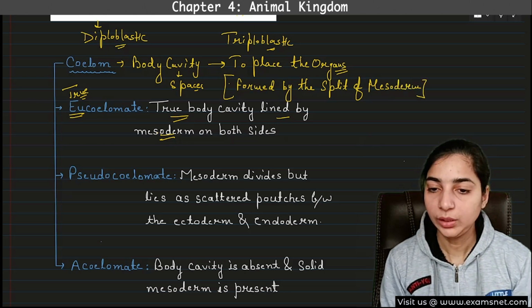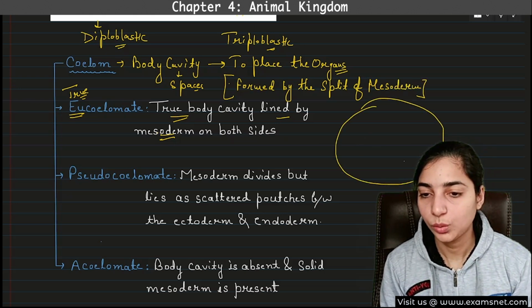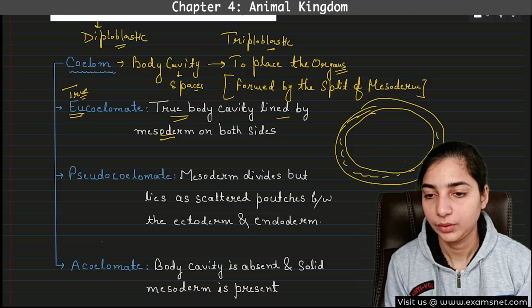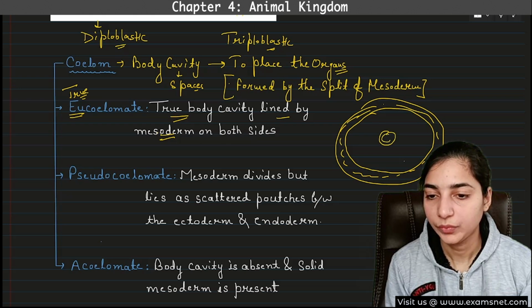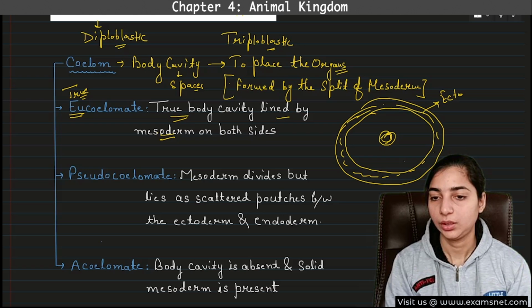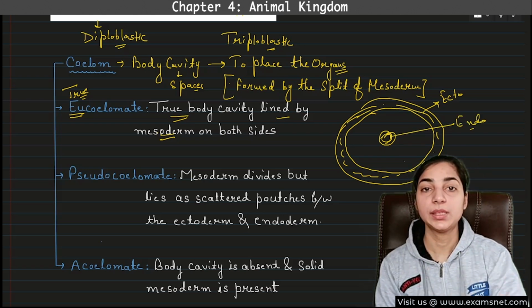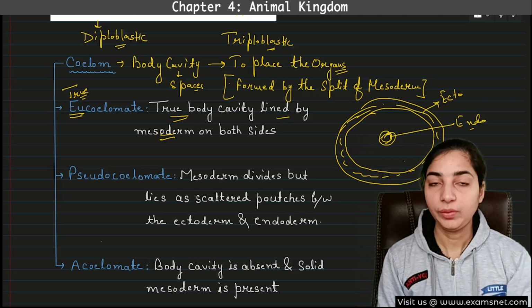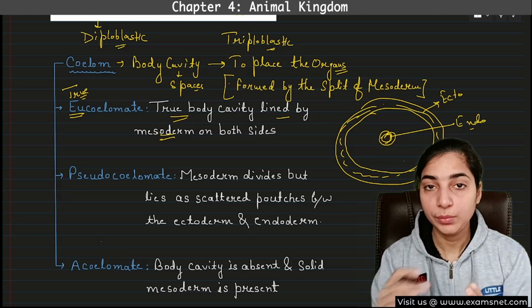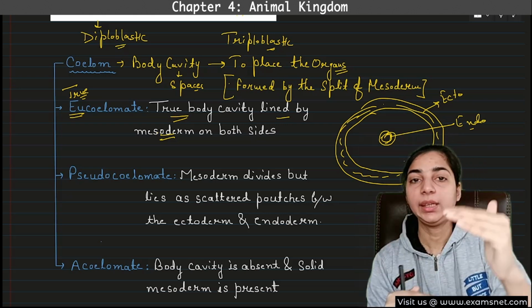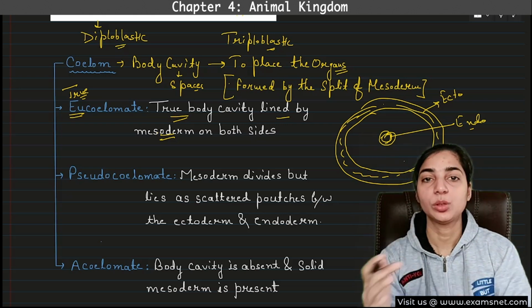So we know that there is an outer layer. Suppose this is the outer layer called ectoderm. Then there will be an inner layer known as endoderm. So this is ectoderm and this is endoderm. In between the ectoderm and endoderm, what is present? Mesoderm. Right. So we have to make the body cavity. So how will this body cavity be formed? The mesoderm will split into two parts. So there will be two different layers of mesoderm on both sides of the body cavity.